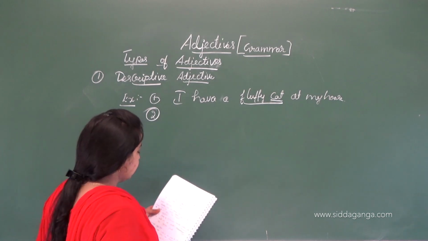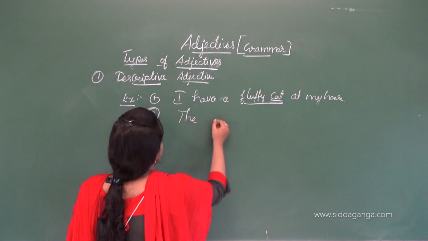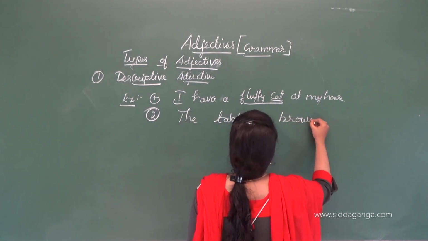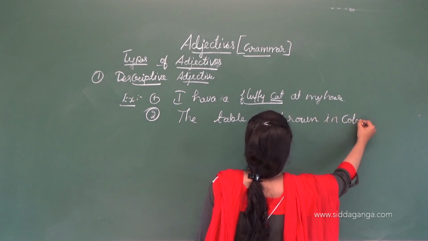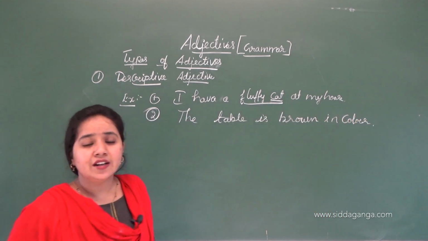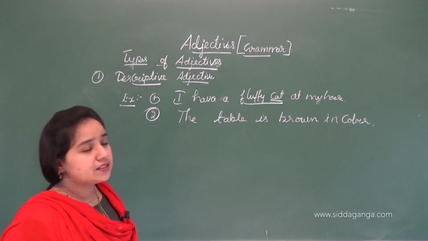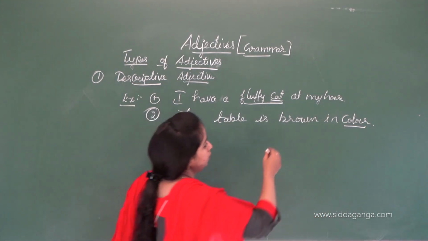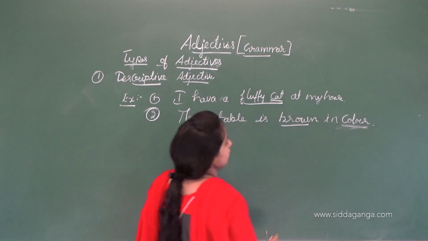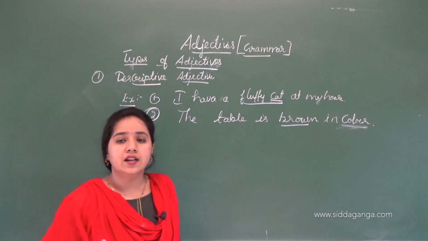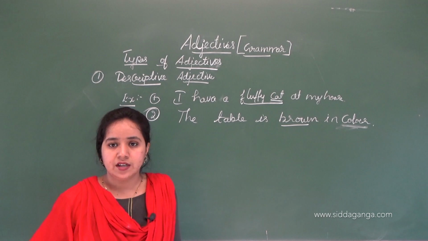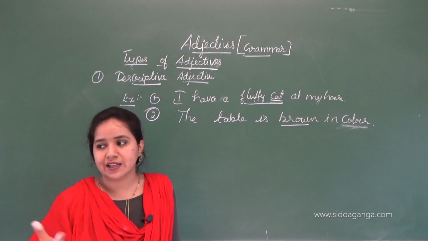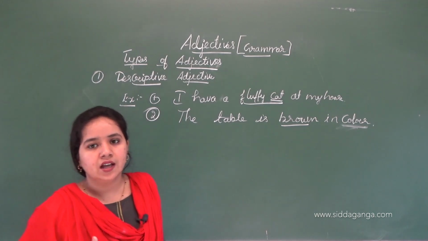Next, the table is brown in color. The color of the table is brown. Here the table is a noun. The table's color is brown. So what is the adjective here? Brown. The color which we identify by looking at the table gives the quality and kind of color, the brown color. So that is called an adjective.